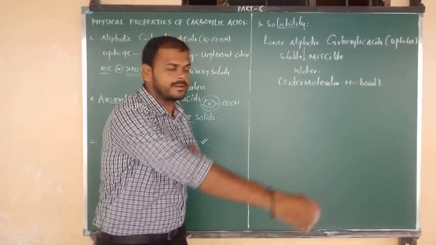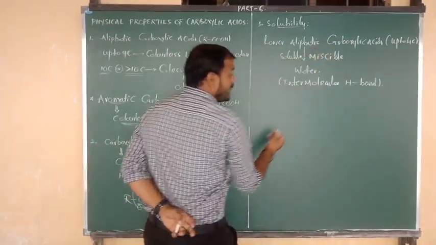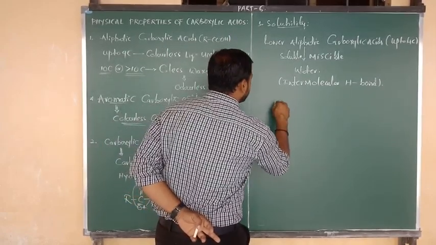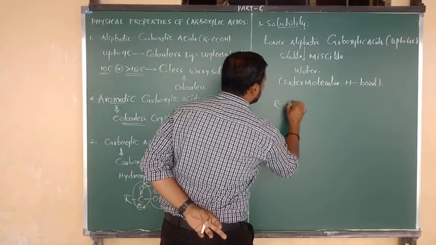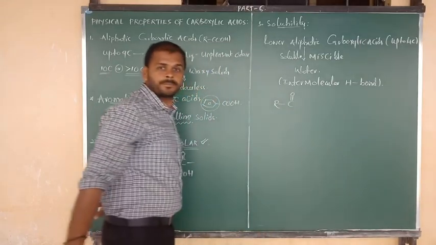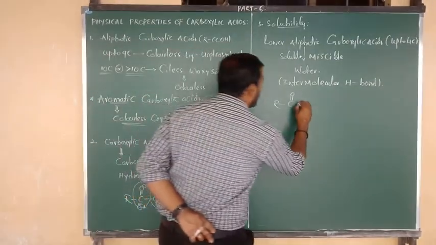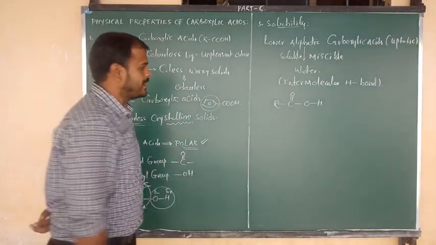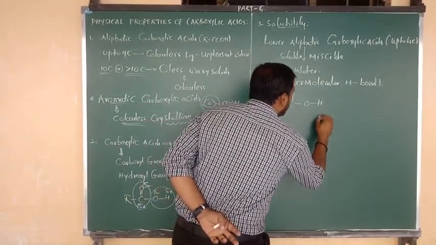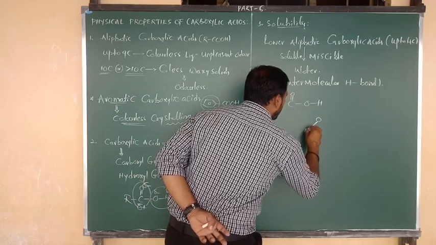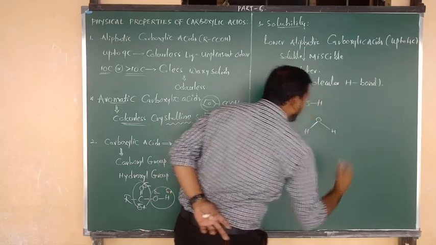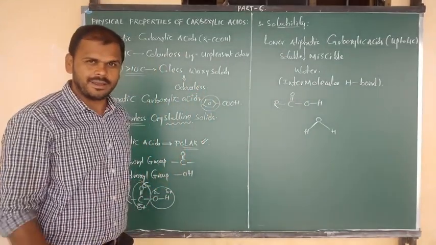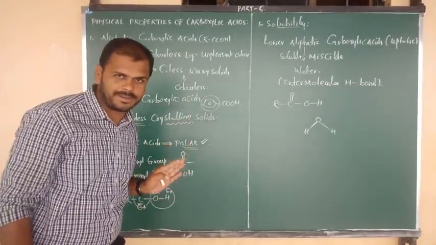Okay, beta? Right. So let me first consider the general formula of carboxylic acid, that is R bonded to C double bond O, and C double bond O bonded to OH group. Clear, beta? Yes. Now here I am going to consider one water molecule. What is the formula of a water molecule? H2O, and you know the structure, that I have written as it is, nothing but a V-shaped or bent-shaped molecule.